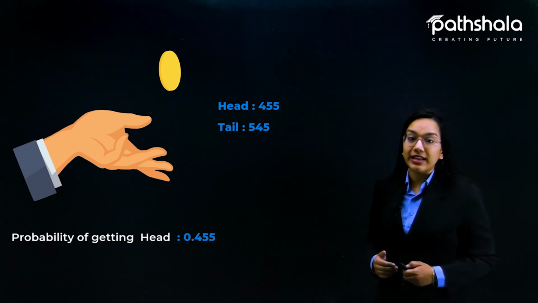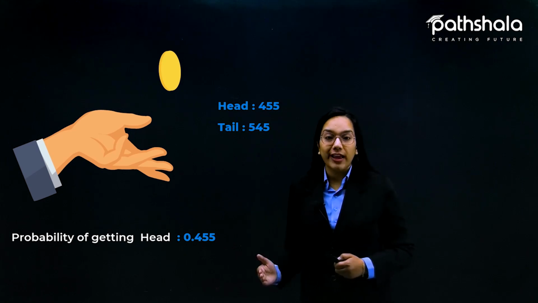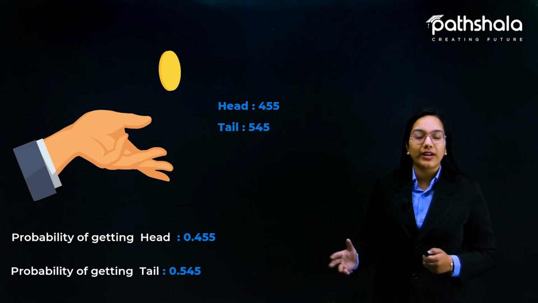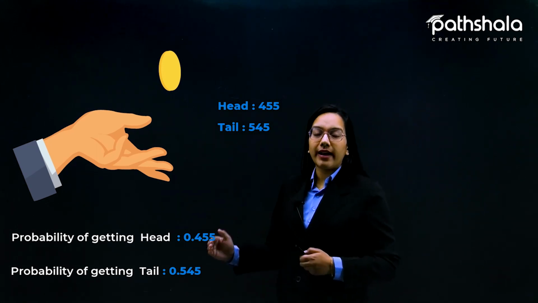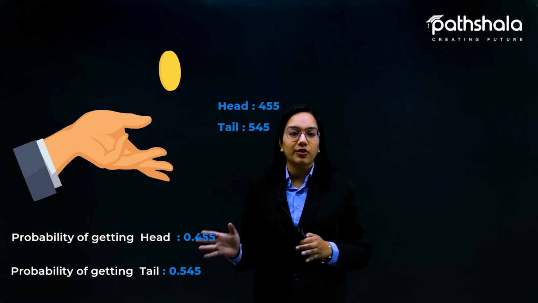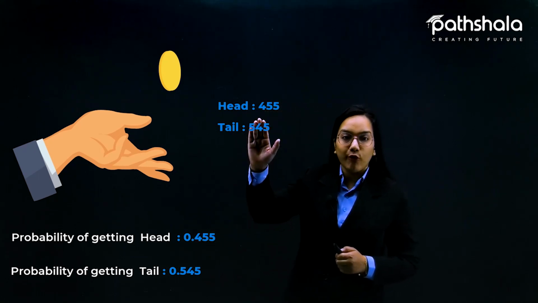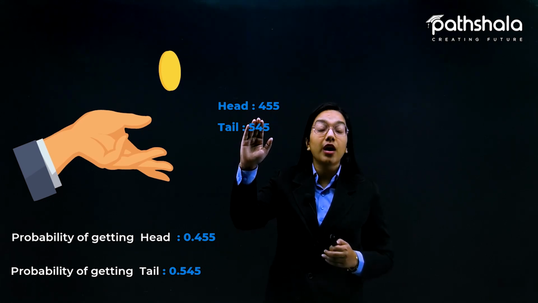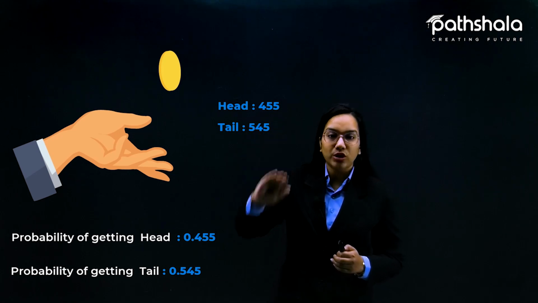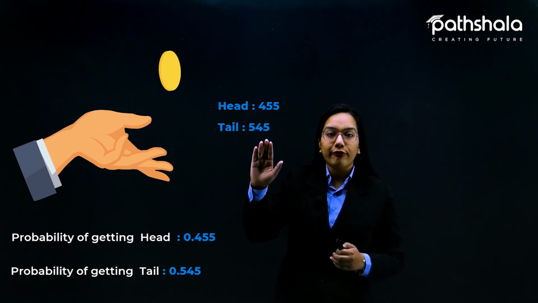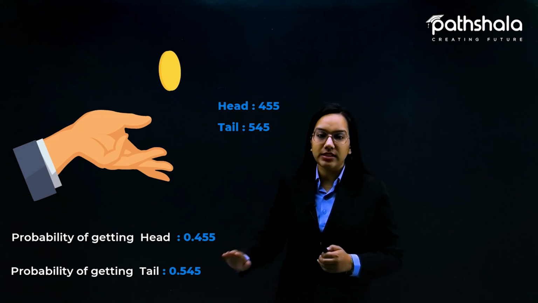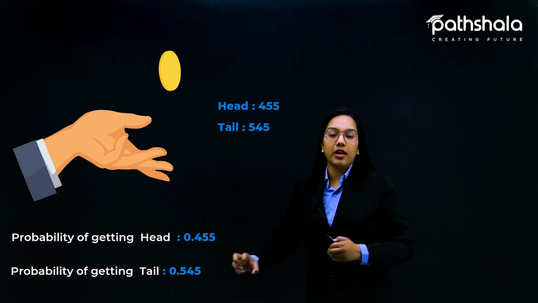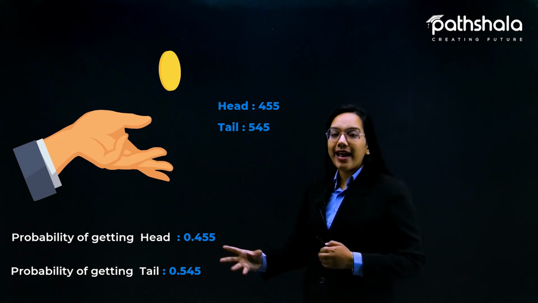The probability of getting a head is 0.455, and the probability of a tail is 0.545. How? We know that the probability of getting a head is equal to the number of trials in which it happened, 455, divided by the total number of times the coin is tossed, which is 1000. So 455 by 1000 is 0.455, and 545 divided by 1000 is 0.545. So if we toss the coin 1000 times, we get the probability of a head and a tail as this.